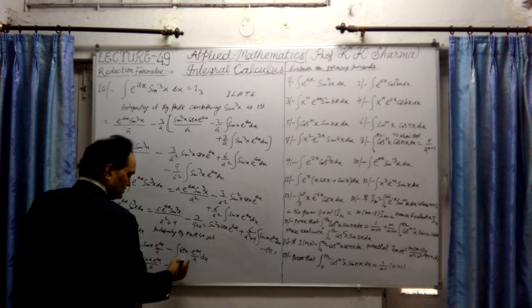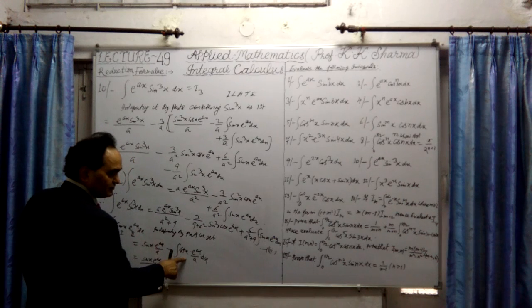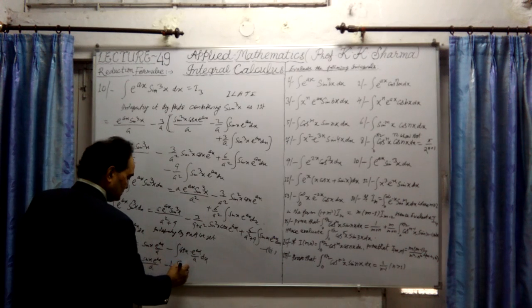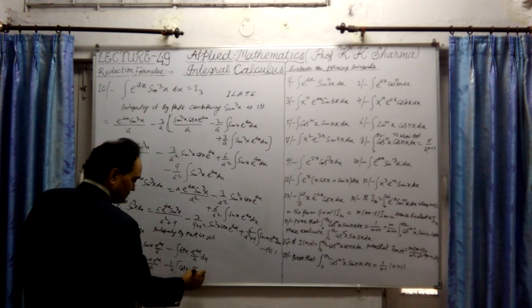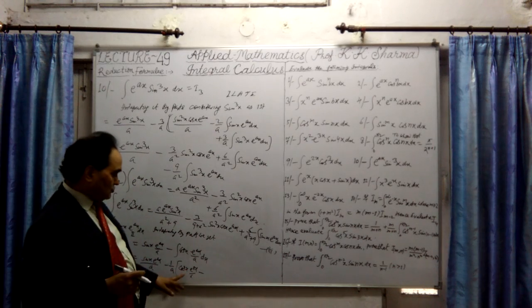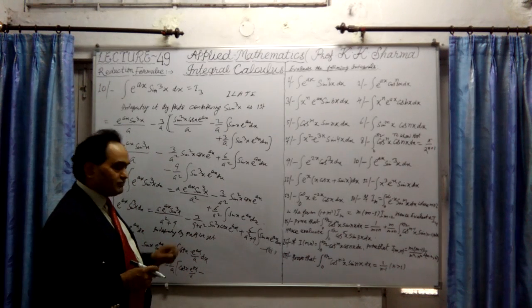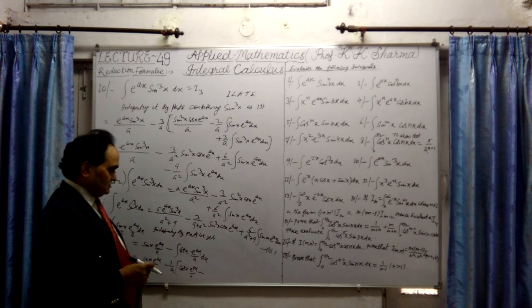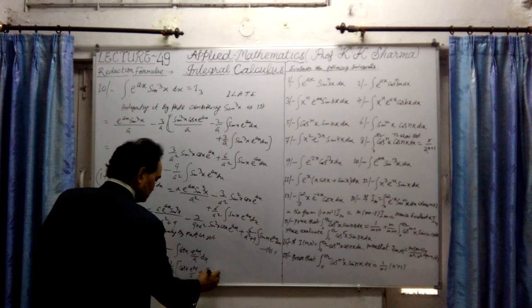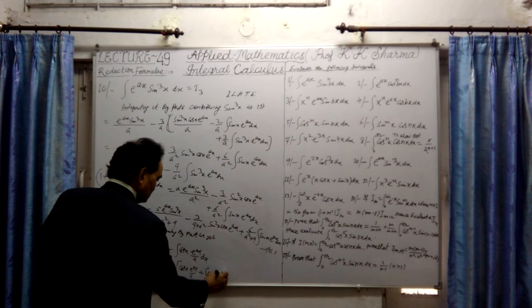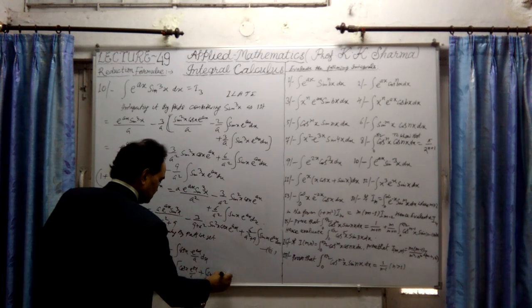We are further integrating by considering cos x as the first function. It will be cos x into e^(ax) upon a, minus cos x is to be differentiated. It will be minus sin x. It will be plus sin x e^(ax) upon a, integration of e^(ax) dx.